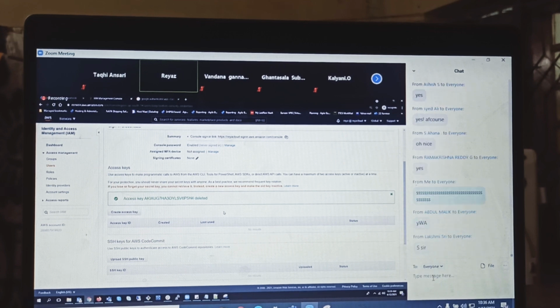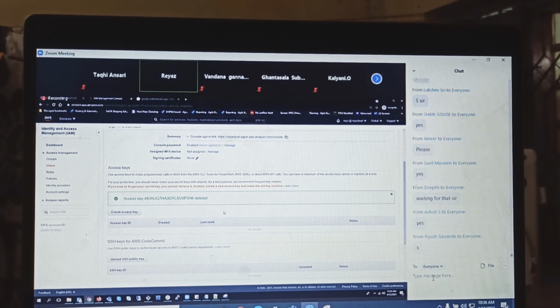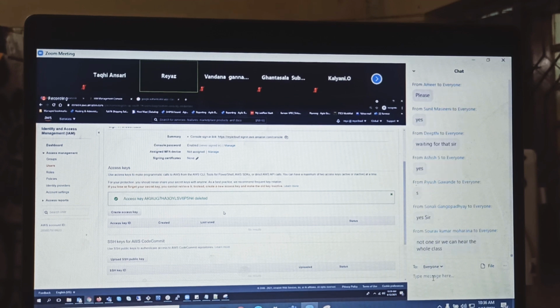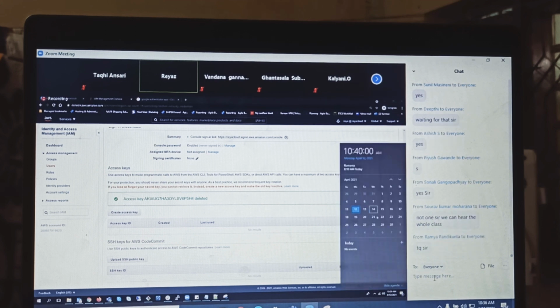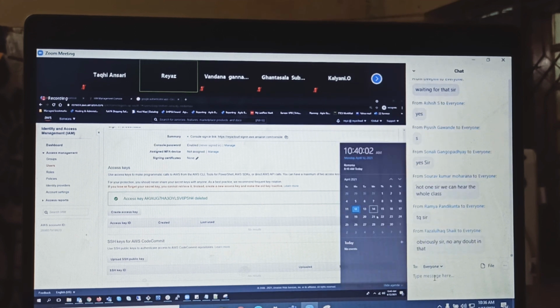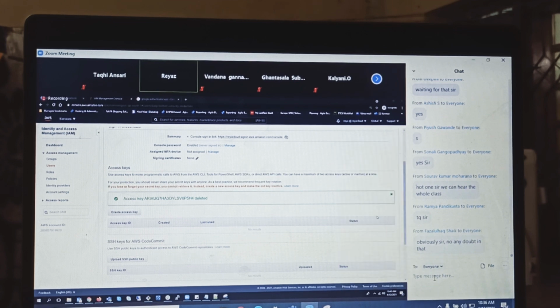DevOps is not mine, and this is just with affection, whatever you think. Somehow I have connected nicely with this batch, so not tomorrow, but on Wednesday, I will give a DevOps class.